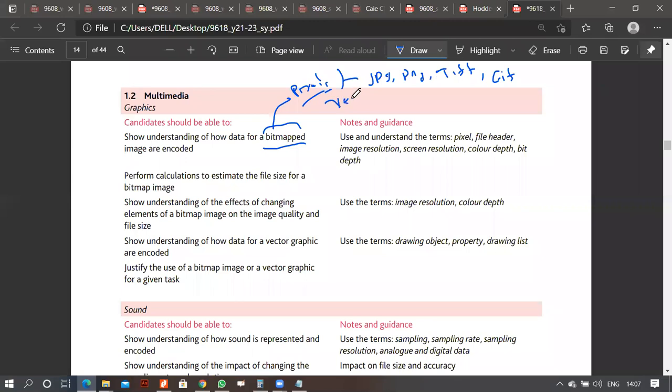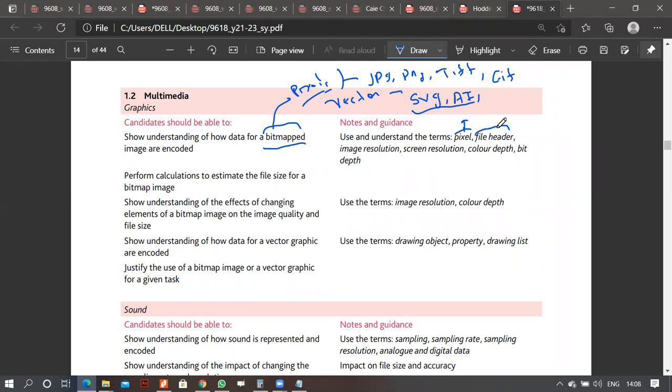As far as vector-based images are concerned, they include your SVG, your AI, and so on. Once you zoom in, they do not get pixelated, because they are made up of lines and shapes. They're made up of mathematical calculations. So vector-based images are more crisp, and don't get pixelated. So a pixel is the smallest information that you'll find in an image. Pixels have different contrast. We'll talk about it. What's a file header?